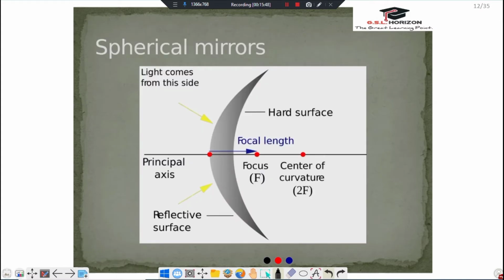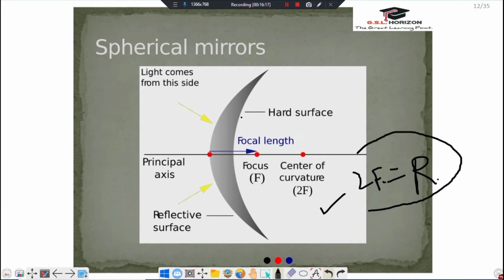And now comes the next one, a spherical mirror. This is the focal length. This is the center of curvature, which we can also say is equal to 2f. 2f is equal to R, which means radius of curvature.